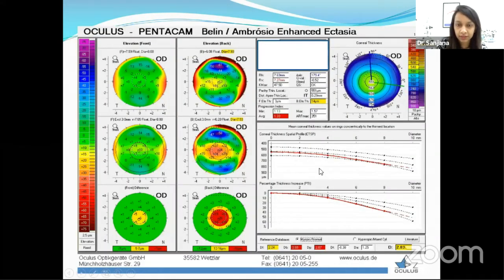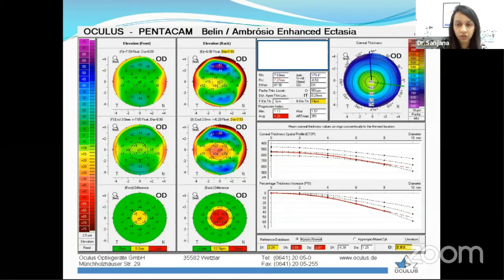Now, the next thing is also important that we need to look at certain indices over here. Now, this is basically what is called the progression index. We have the progression index minimum and maximum, and also we have the ART. So normally we can finally look at what is called ART, which is also called Ambrosio relational thickness. And each one has got a cutoff value. If it is represented in normal, it will usually be in white. But if it is something borderline, it's in yellow. And beyond that, in the abnormal range, it goes to red.